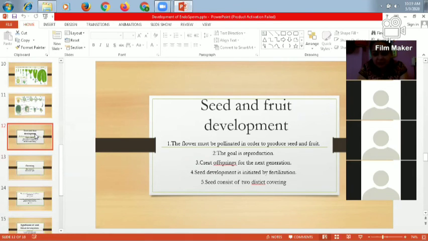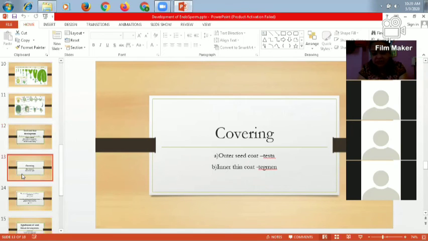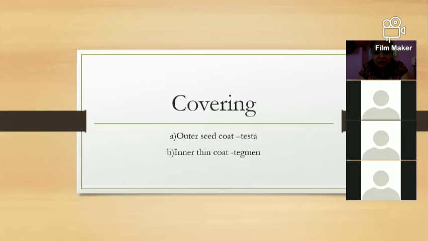Then seed development is initiated by fertilization, and the seed consists of two distinct coverings. The outer covering is the testa, and the second one, the inner covering, is the tegmen. So a seed always consists of two coverings. The outermost seed coat is called the testa, and the inner thin coat is called the tegmen. These are the two coverings always present in the seed.